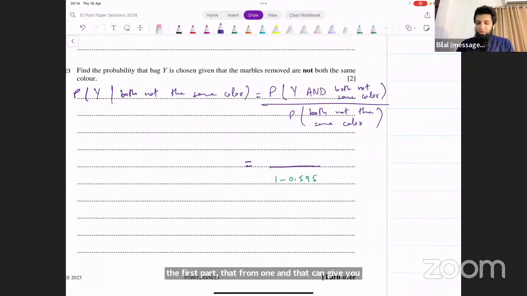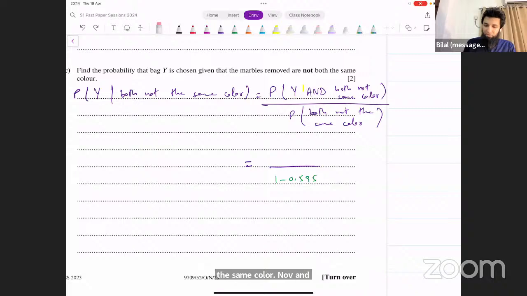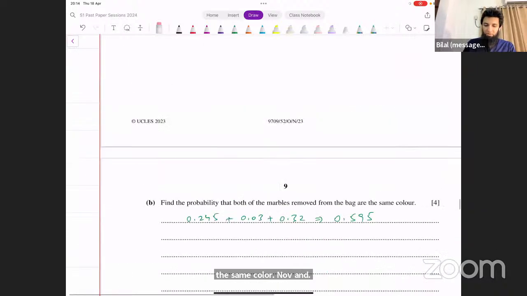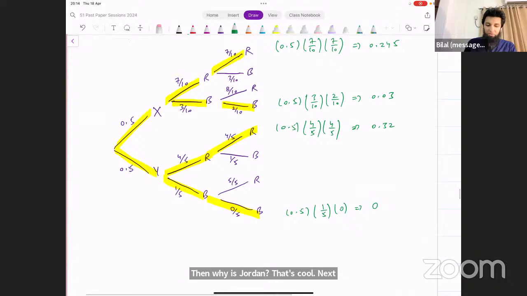In the numerator, you want both of these things happening at the same time. That y should be chosen, and both of them should not be the same color. Now, when y is chosen, let's go back there. When is y chosen? Here.